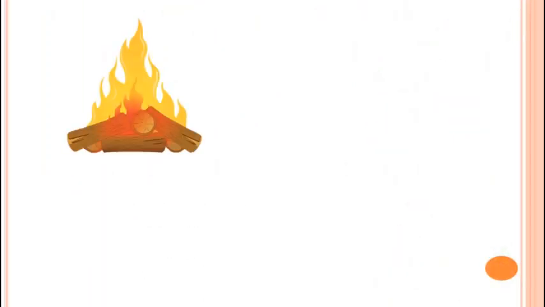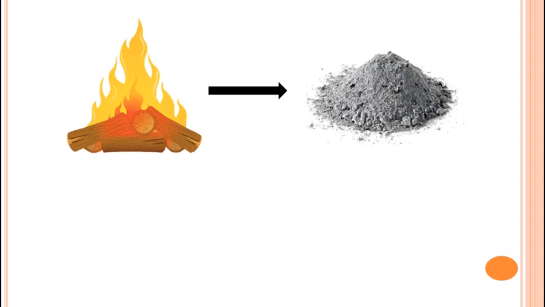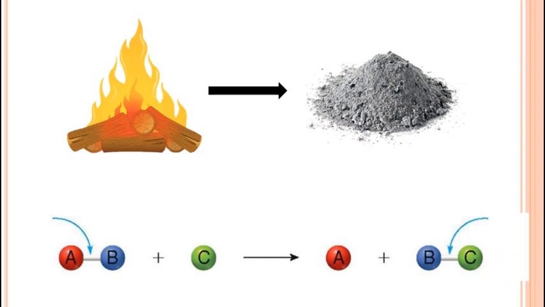So student, we saw that composition of matter changes during a chemical change and new substances having different properties are formed. Here you can see the burning of wood on the screen. When wood burns, it is converted into ashes. The properties of ashes are different from the wood. That means a new compound is formed and the properties of the new compound are different from the original compound. And when this happens, some chemical bonds in the reactants break and